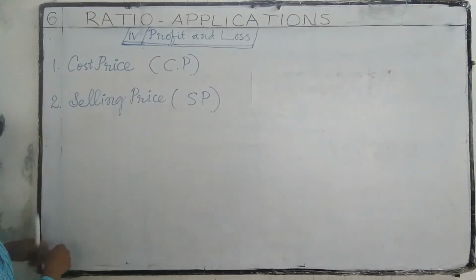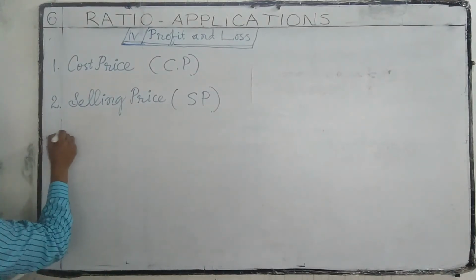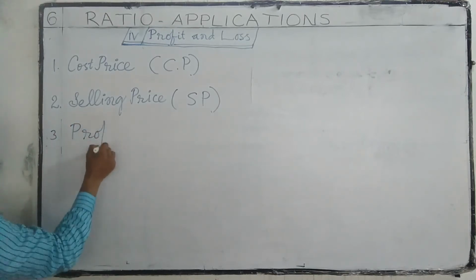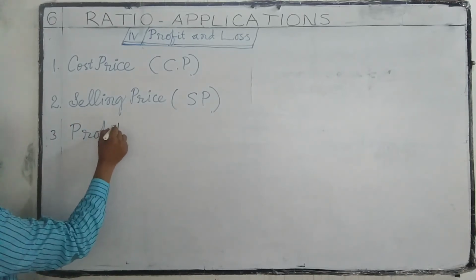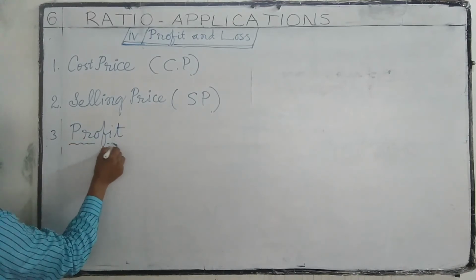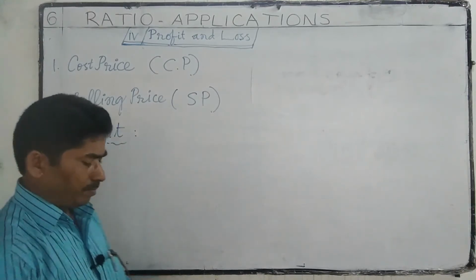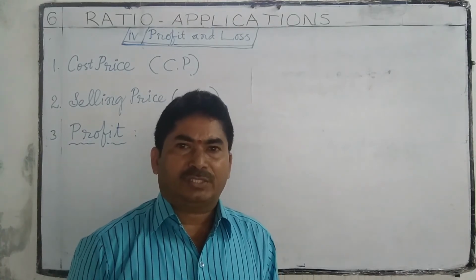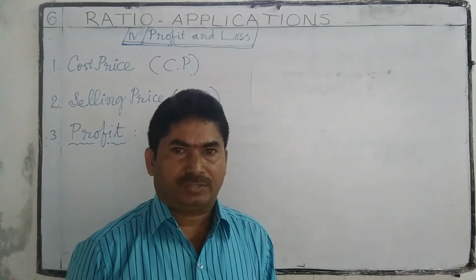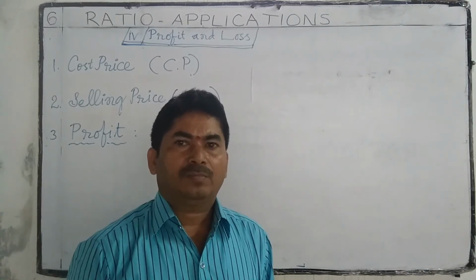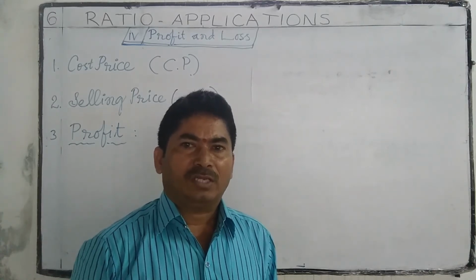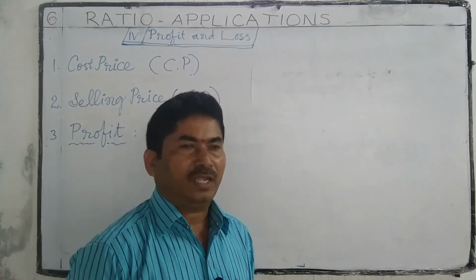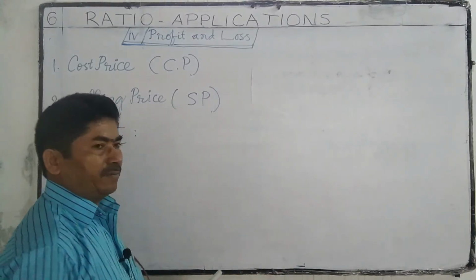Now, profit. If the cost price is less than the selling price, or if the selling price is greater than the cost price, then we get profit.